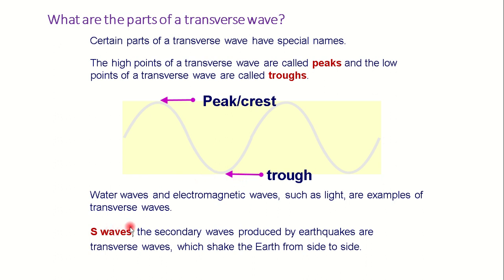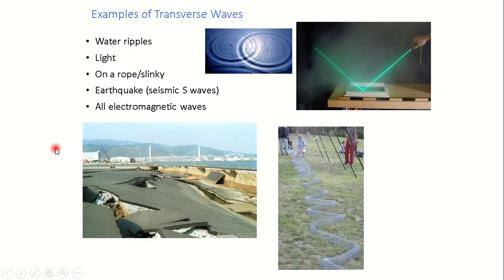Now the S wave, that is a seismic S wave, is actually a secondary wave produced by an earthquake and is transverse, which shakes the earth from side to side. Okay, so the seismic wave, we mentioned earlier that it's a transverse wave.